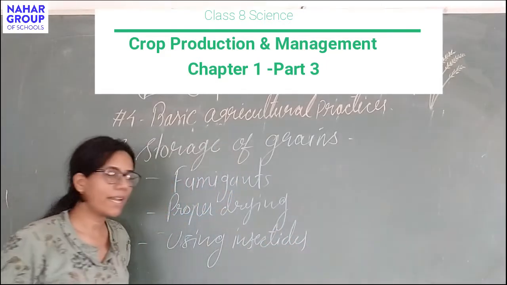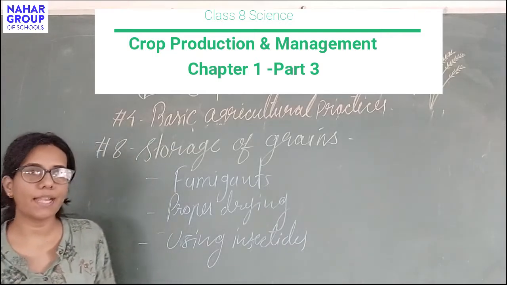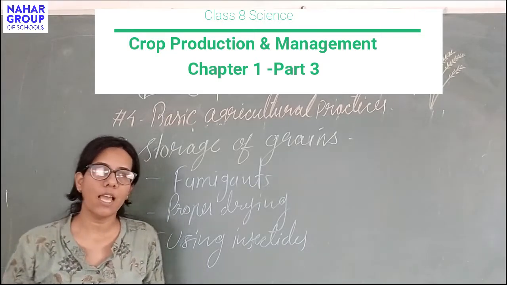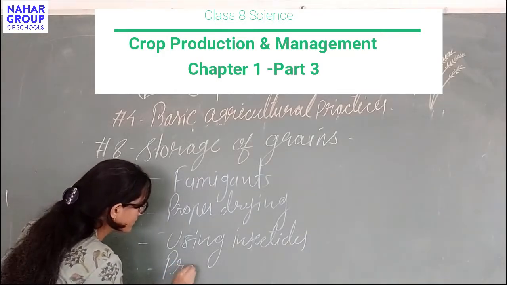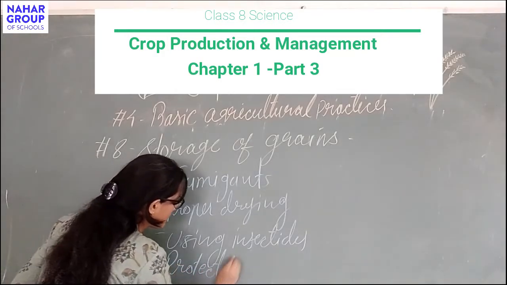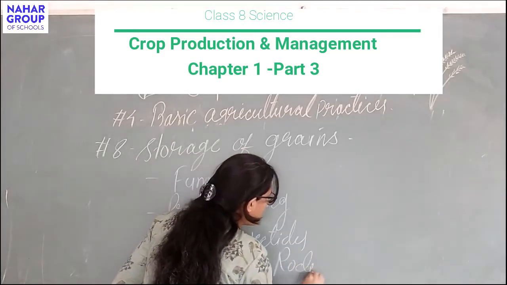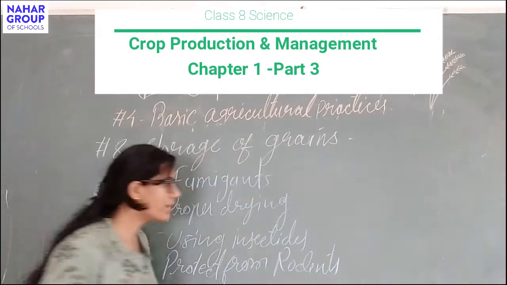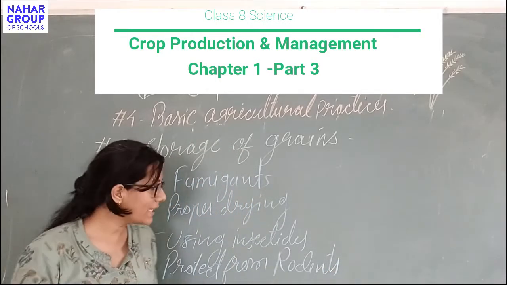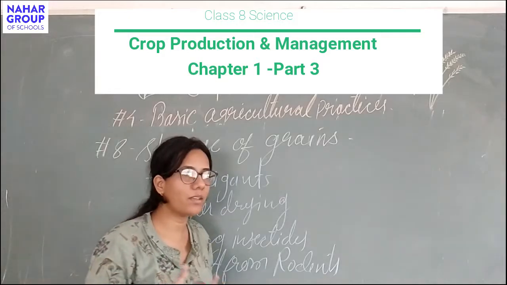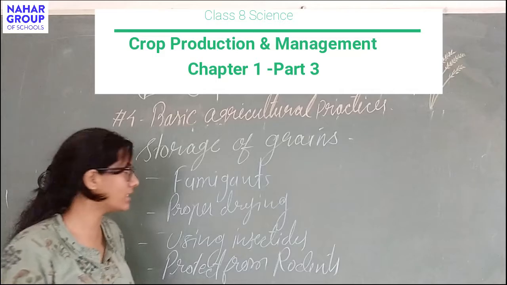Using insecticides in these grains is also very important because there are different varieties, different species of insects which attack these stored grains. And protect from rodents. The place where these grains are being stored has to be protected from these rodents. Rodents are rats and this type of organisms which eat these grains.